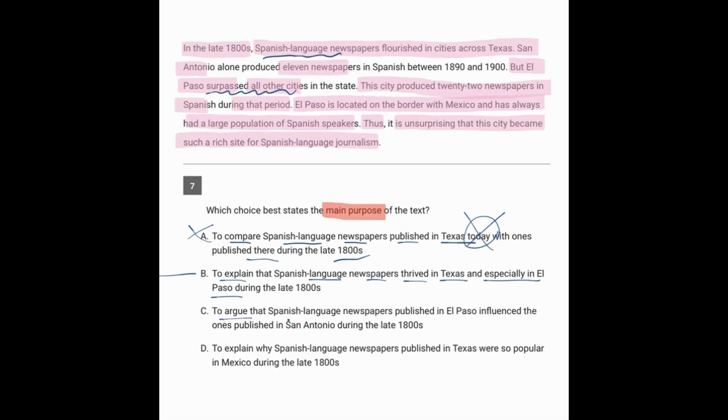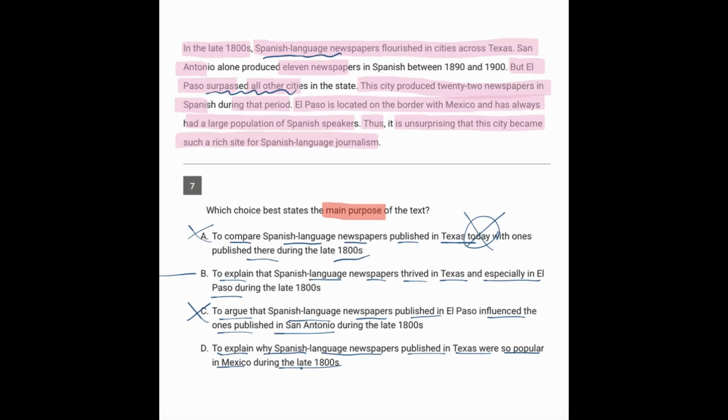C, to argue that Spanish language newspapers published in El Paso influenced the ones published in San Antonio. Maybe that was true, but there wasn't any mention of influence from one over the other, so we can get rid of C. And D, to explain why the Spanish language newspapers published in Texas were so popular in Mexico during the late 1800s.